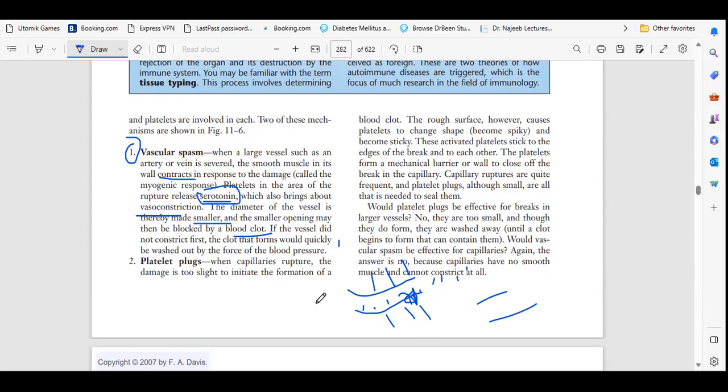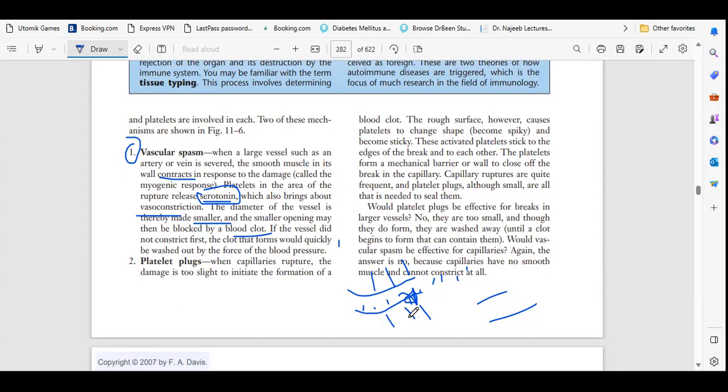If there is heavy loss, and blood is entering into the muscle, first serotonin is released. First step, platelets release serotonin. Then the blood vessels contract and the blood will not enter into the smooth muscle. That is the basic physiology.